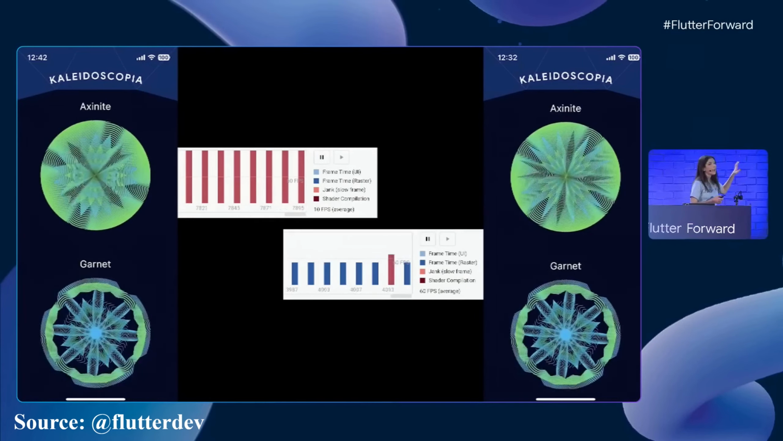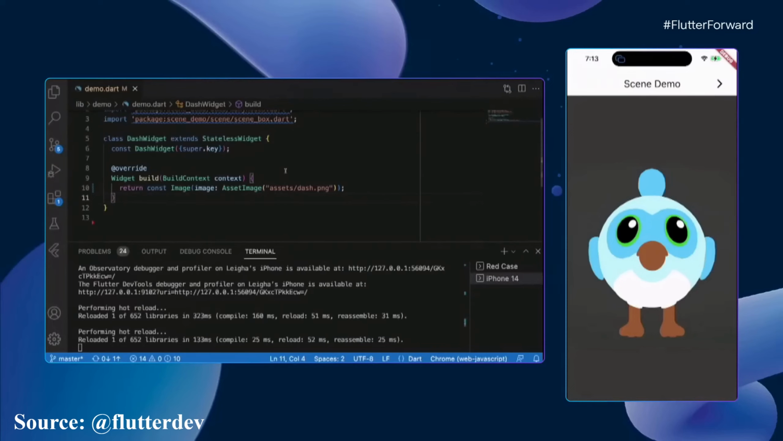All right, so who wants to see me make a 3D Dash painted entirely in Flutter? All right, let's give it a try. Right now I have a pretty simple app. It just has an image widget to display a 2D version of Dash that's created from this PNG file. So nothing fancy. She's looking cute, but I really want to make her 3D.